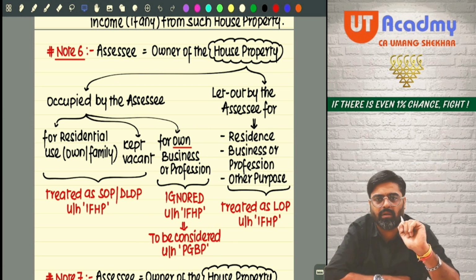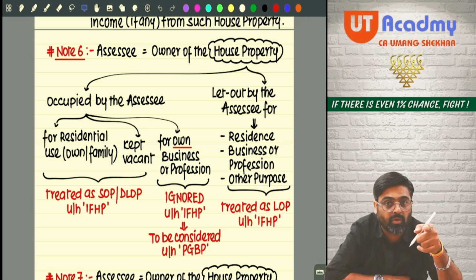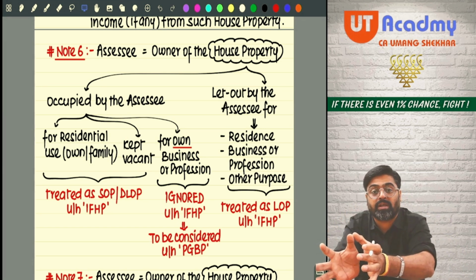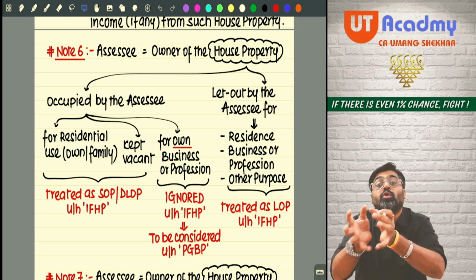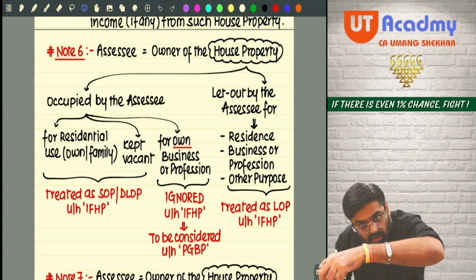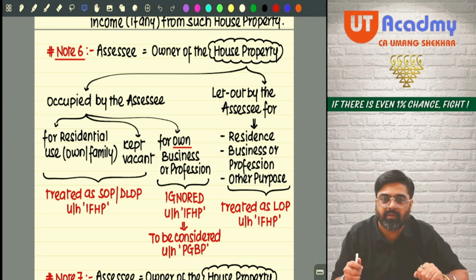The reason is very simple. The property is used by you, exploited by you to earn your business or profession income. The property is used in your business. The property is used in your profession. So the use of the property is happening to earn your business or profession income on which you are already paying tax under the PGBP head.